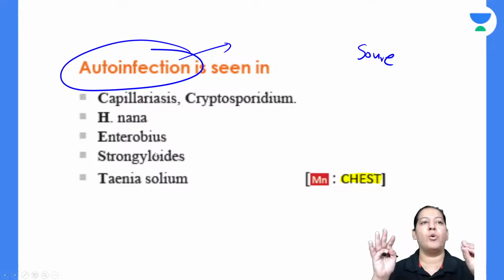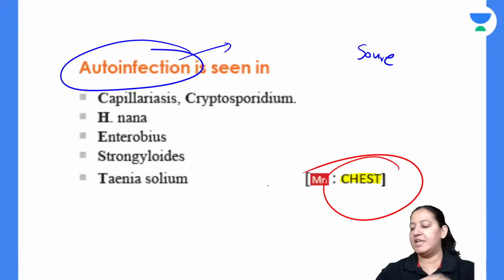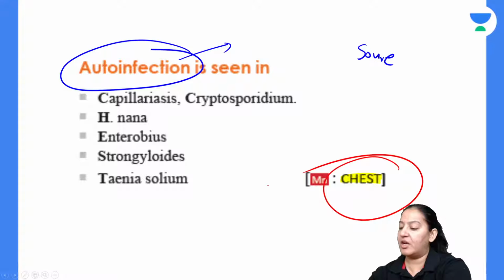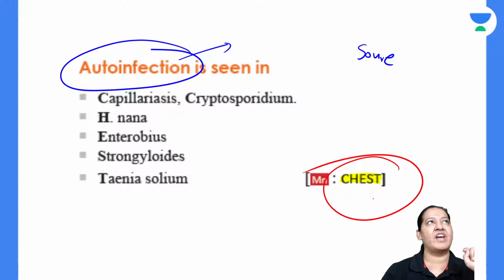Name the parasites. Only 5 parasites in the world show auto-infection. The mnemonic is CHEST. Chest is the mnemonic of auto-infection. Give me a thumbs up.